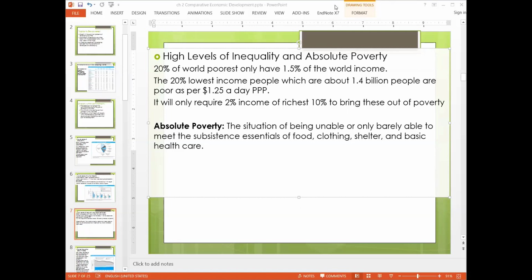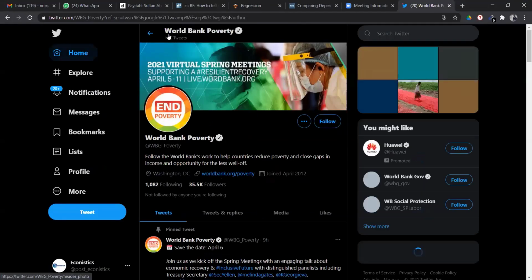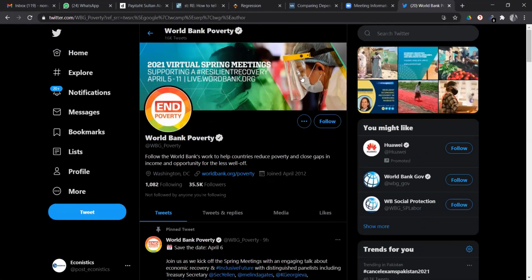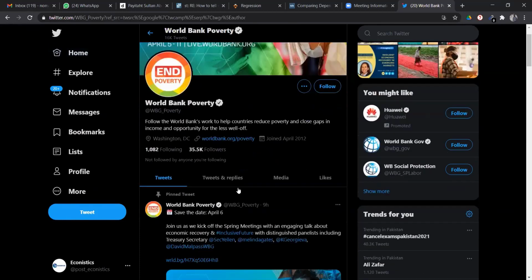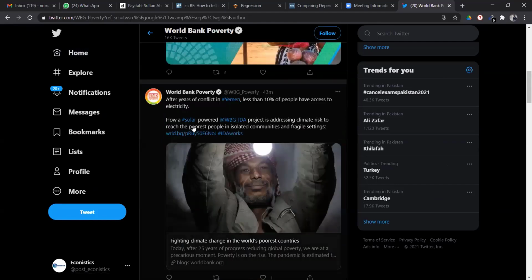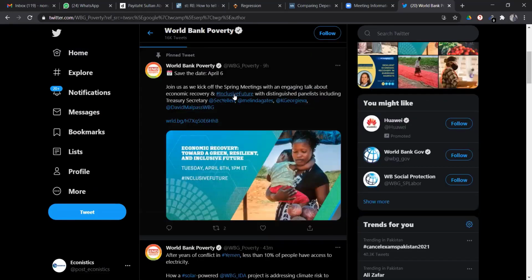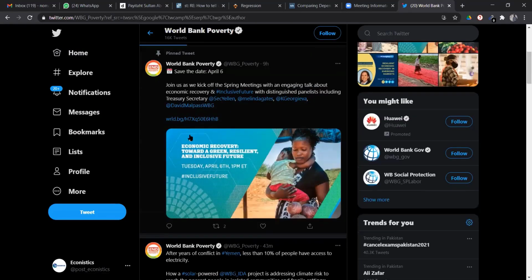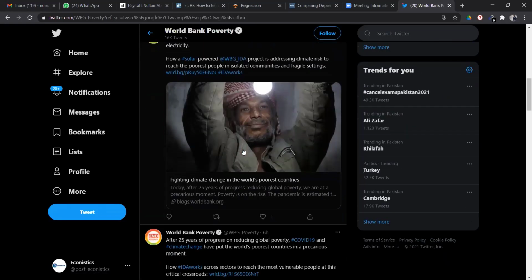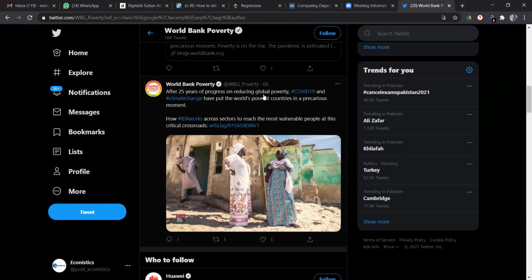This is a page by the United Nations. The Twitter handle name is World Bank Poverty. If you log in to Twitter and follow them, they share lots of facts and figures related to how the United Nations is working on removing poverty in many countries. This blog is about an inclusive future, solar powered projects, and COVID and climate change in global poverty.